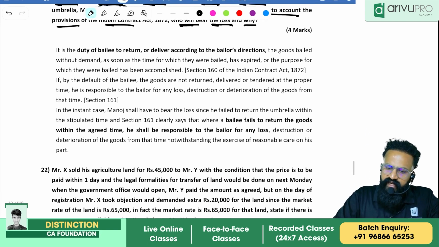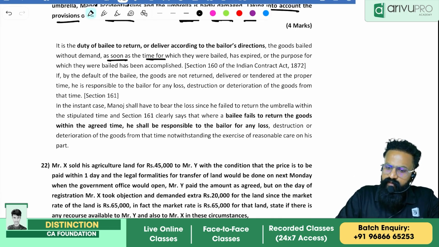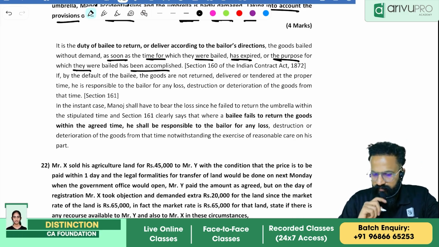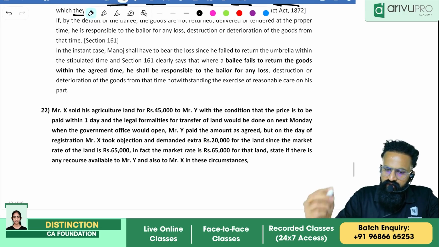See, the goods bailed must be returned without demand as soon as the time for which they were bailed has expired or the purpose for which they were bailed has been accomplished. Agreed? I have to return it. Okay, see the conclusion, how they have given it.